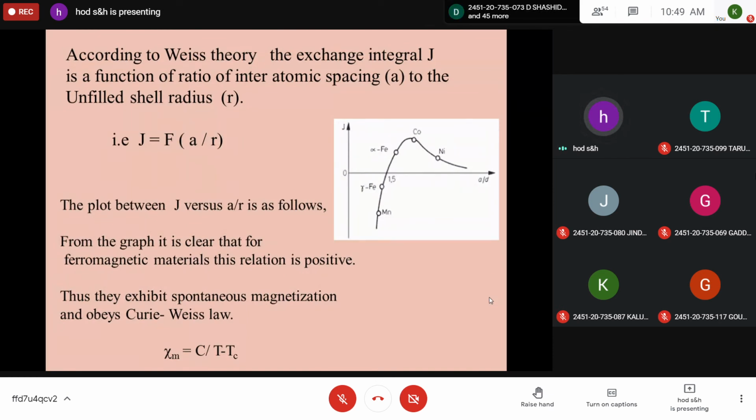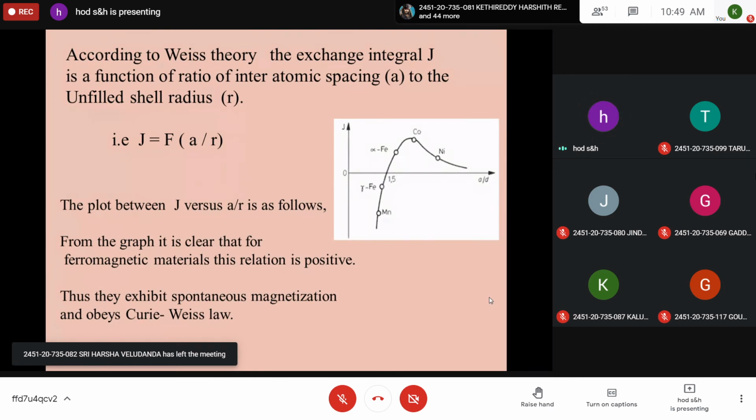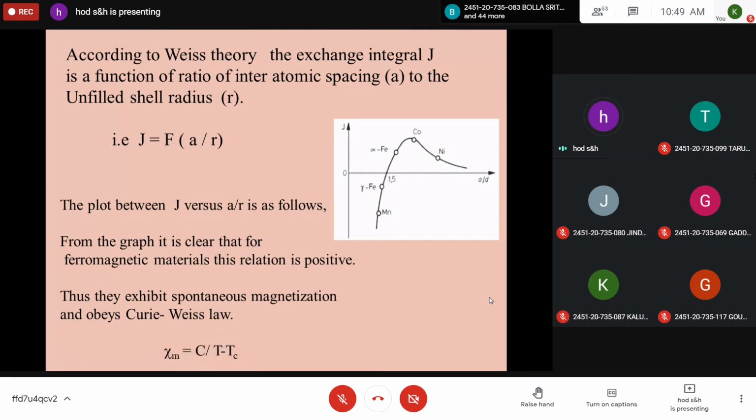r is the unfilled shell radius. And once you plot a graph by taking J along the y-axis and a by r along the x-axis, you can find this. From the graph, it is clear that for ferromagnetic materials, this relation is positive. For paramagnetic materials, it is negative. That's why in paramagnetic materials, the exchange interactions nullify each other, so it has a negative value for the exchange integral. Whereas for iron, cobalt, nickel, all these materials have a positive value. That means exchange interactions play a significant role in deciding the magnetic behavior, which is positive for these materials. That's why they exhibit spontaneous magnetization.